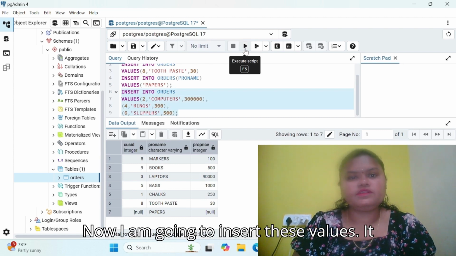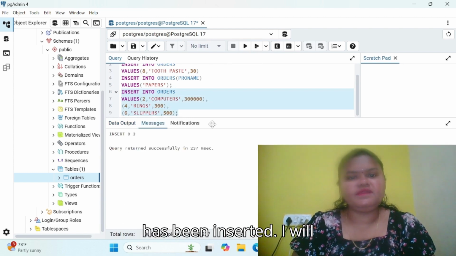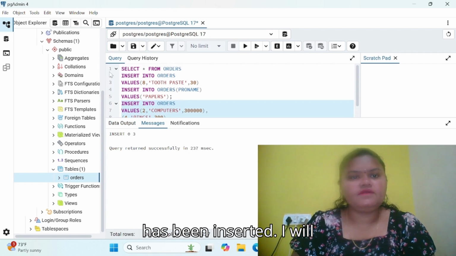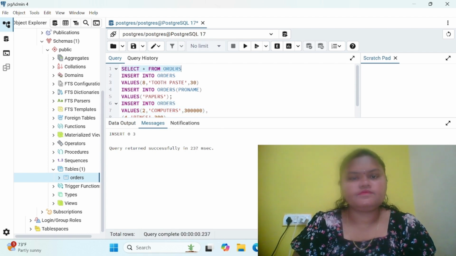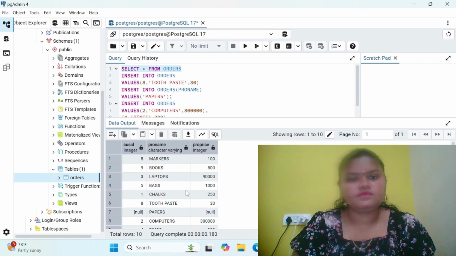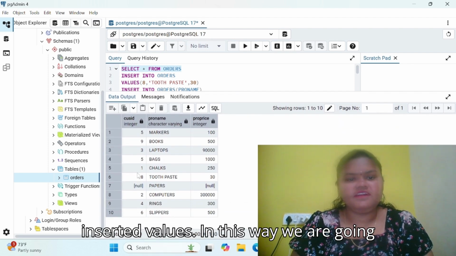Now I'm going to insert these values. It has been inserted. I will display the output. See, here we got all the inserted values.